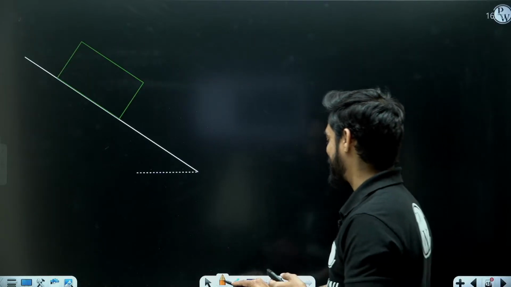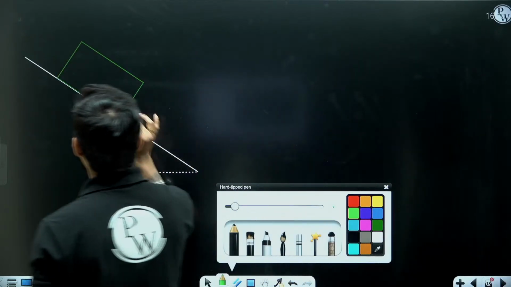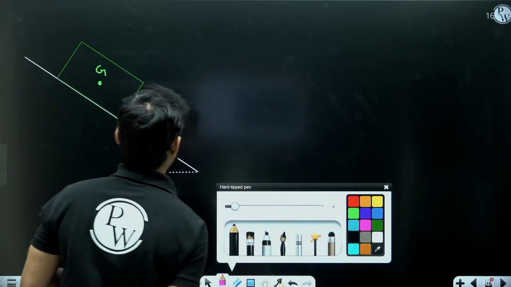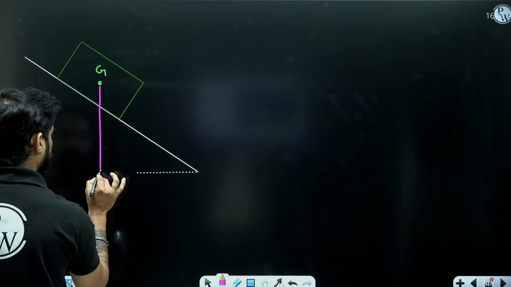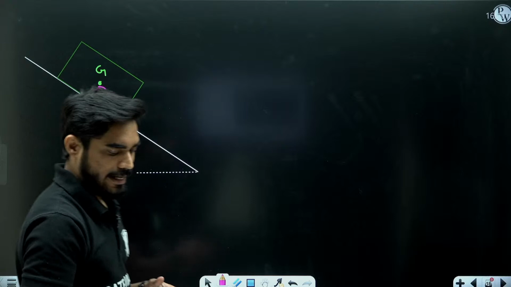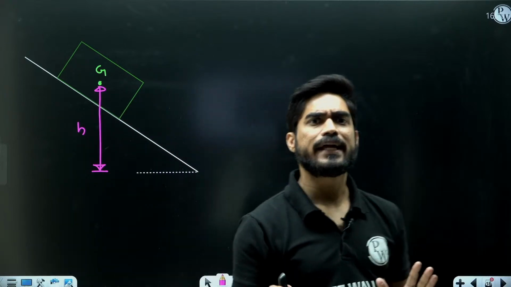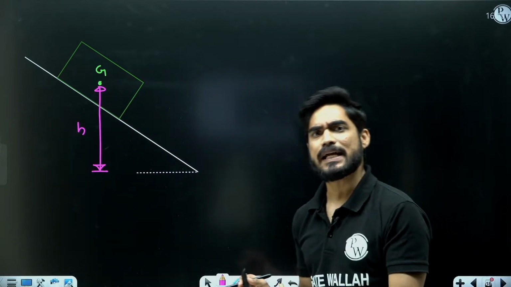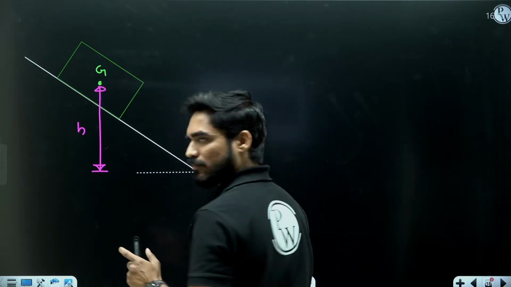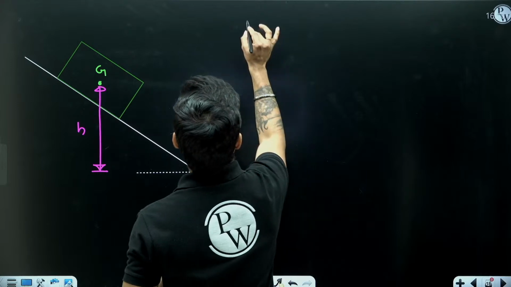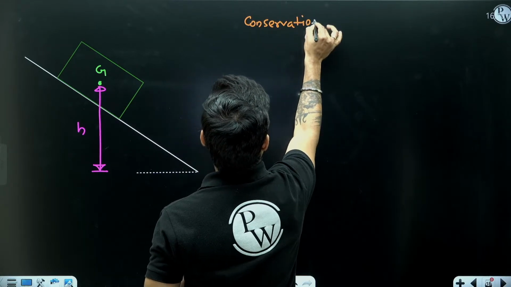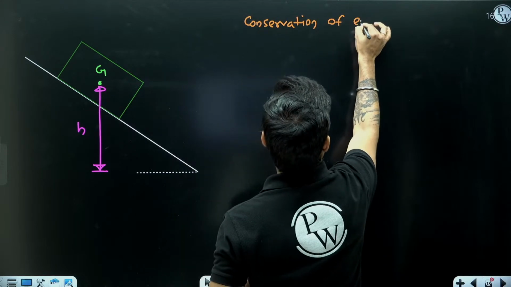So what is happening here? Understand it. Let's say this is the center of gravity, and let's say it is at a height h. As it is a frictionless plane, no loss of energy. So can we apply conservation of energy? As it is a frictionless plane, no loss of energy.